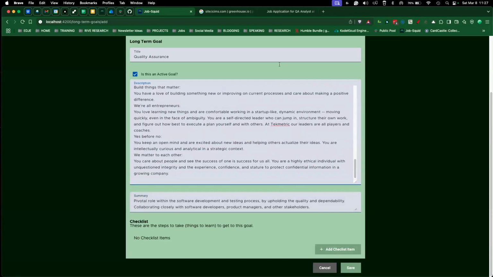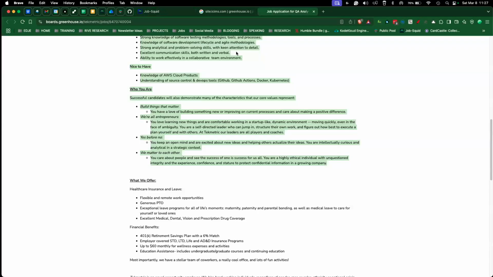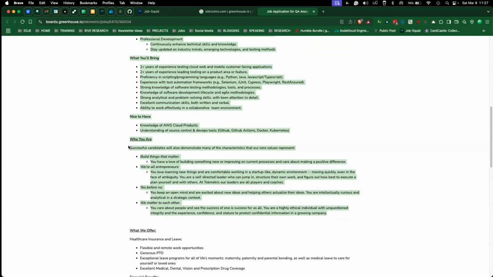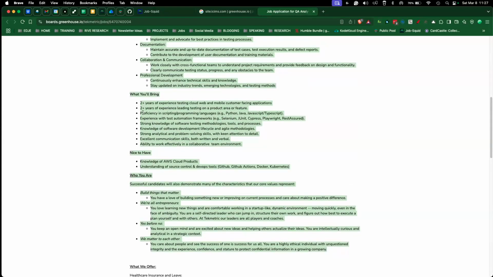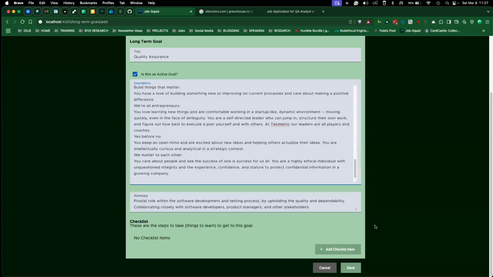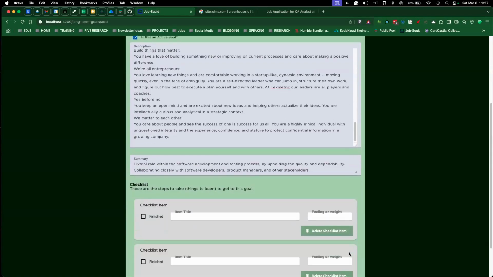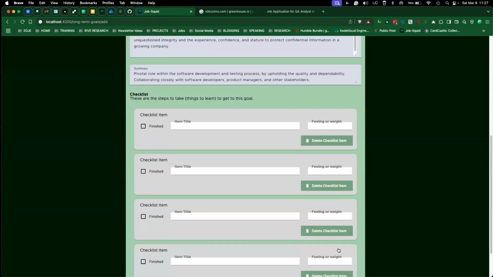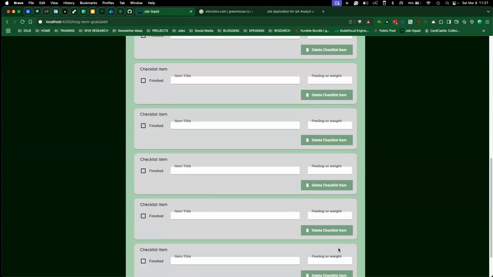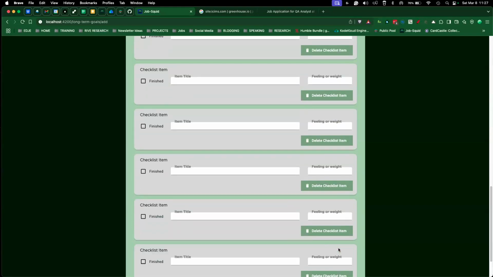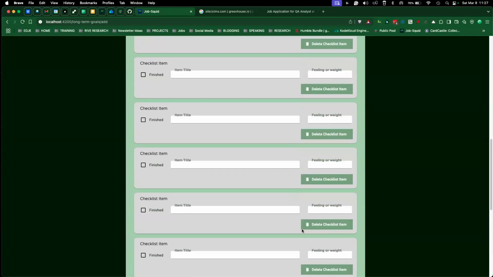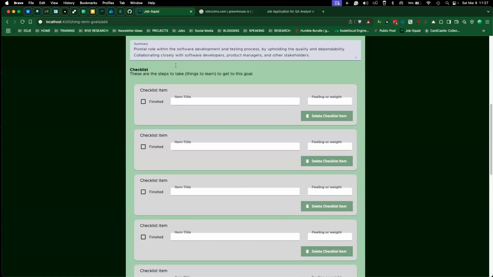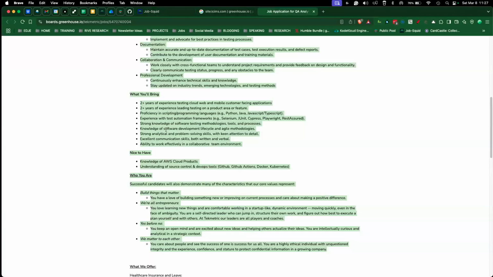Now we have this add checklist item, and looking at this position, here on what you bring: 1, 2, 3, 4, 5, 6, 7, 8, 9, 10, 11. All right, so we're going to add 11. So I'm going to come back over here and I'm going to click 2, 3, 4, 6, 7, 8, 9, 10, and 11. Now, where it gets fun here is if you have some of these, you have a full set of data that you can fill in terms of what we do.